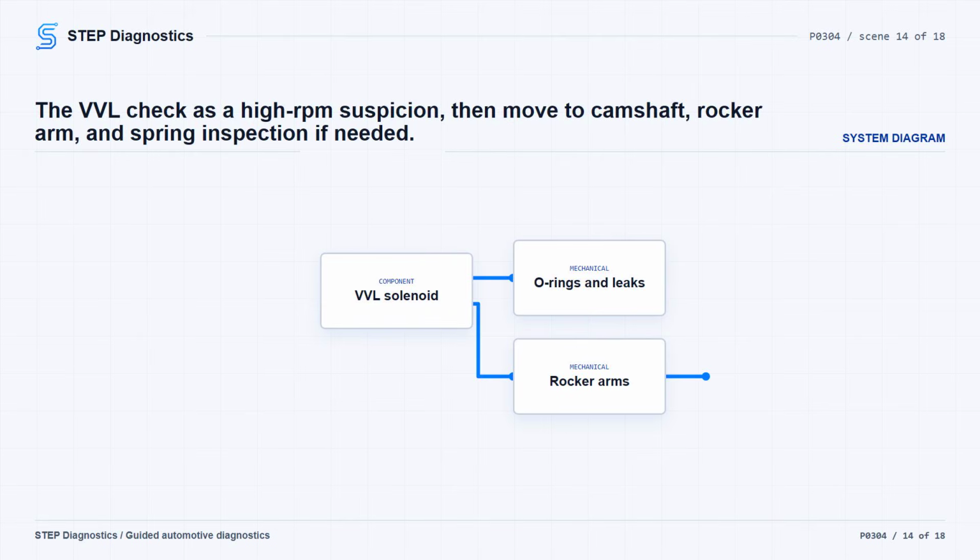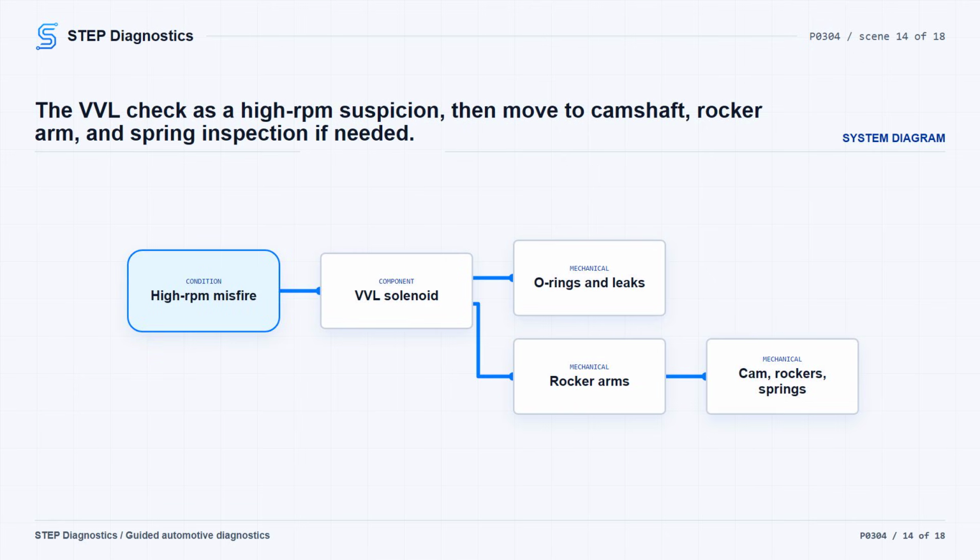Then verify. If those checks pass, and the misfire occurred when engine speed exceeded 5,000 RPM and VVL is suspect, check VVL operation. With no oil flow and the solenoid off, the rocker arm should be in high lift mode. A rocker arm stuck in low lift can cause a high RPM misfire at or above approximately 5,000 RPM and may not set a VVL system code.